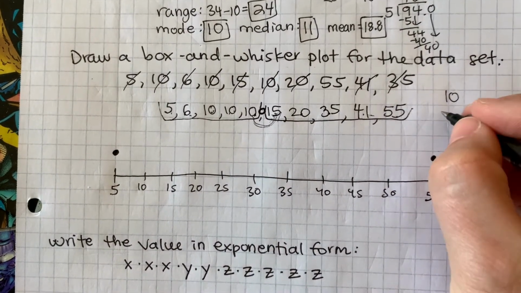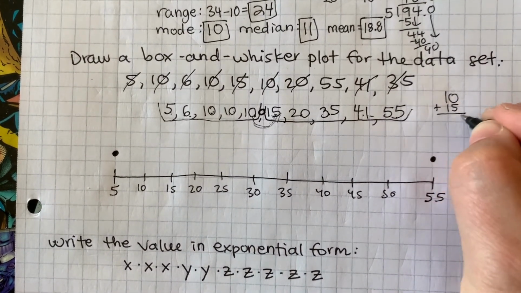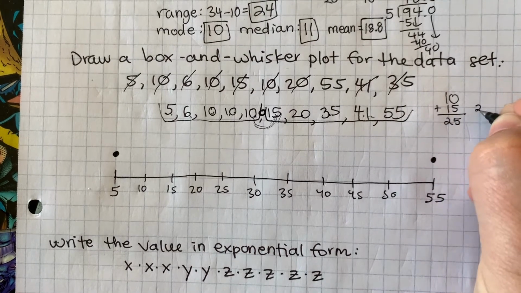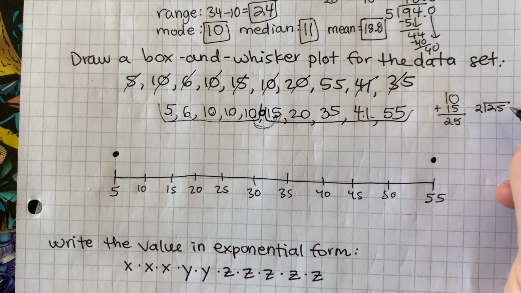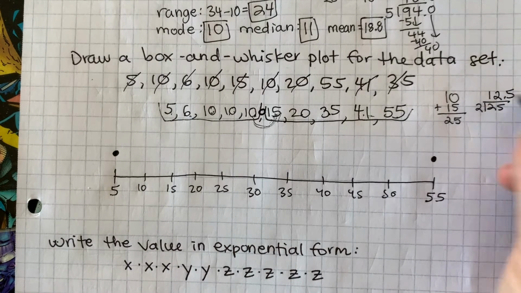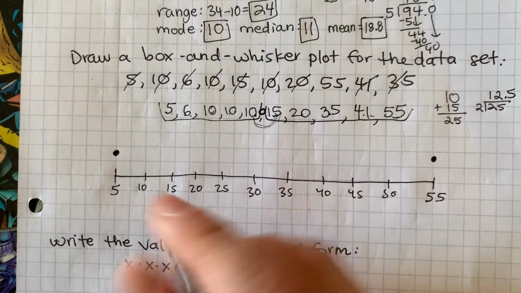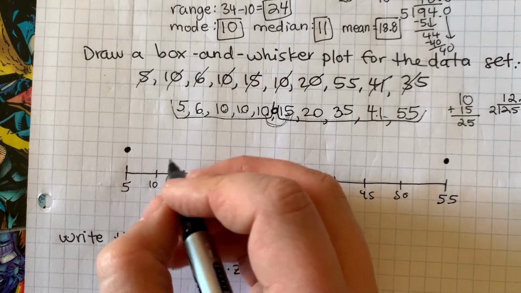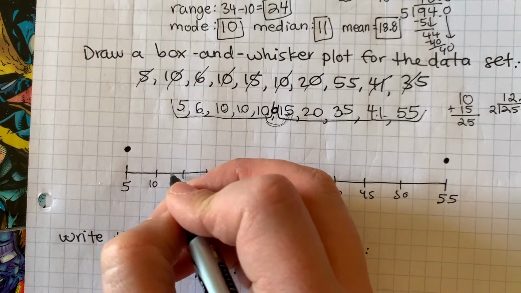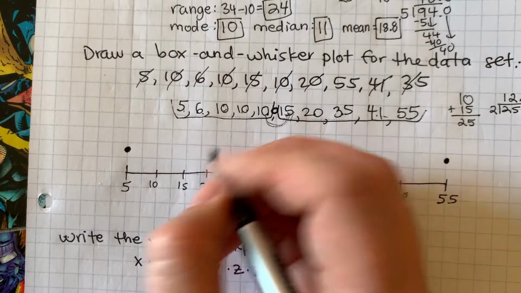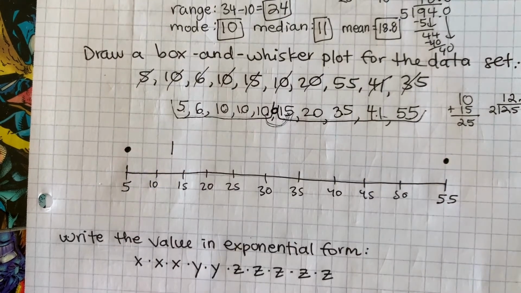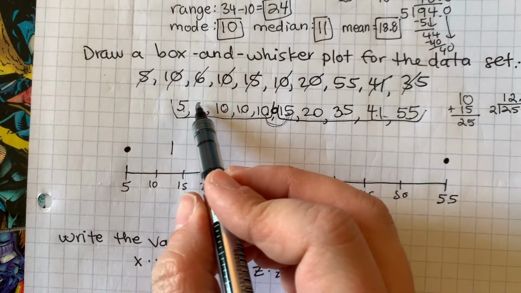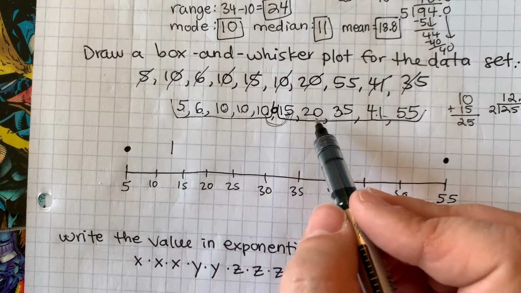So what you can do is you add 10 plus 15, which is 25, and then you divide 25 by 2. And when you do that, you get 12 and a half. So that is my median. So what I'm going to do is I'm going to find 12 and a half somewhere here-ish. Oh yeah, because it's literally between here. That's my median.